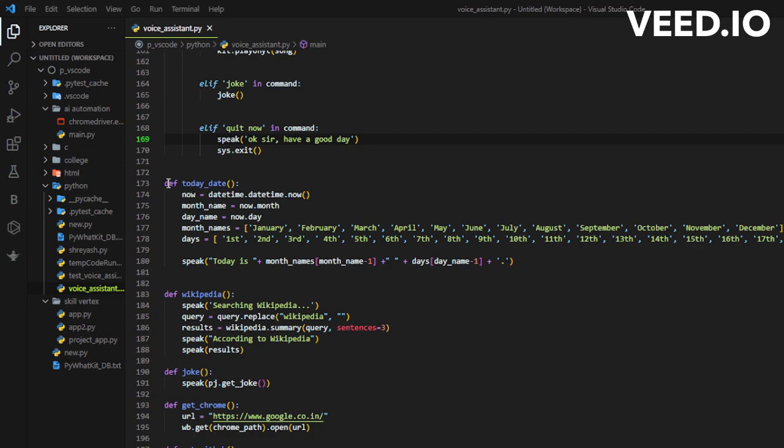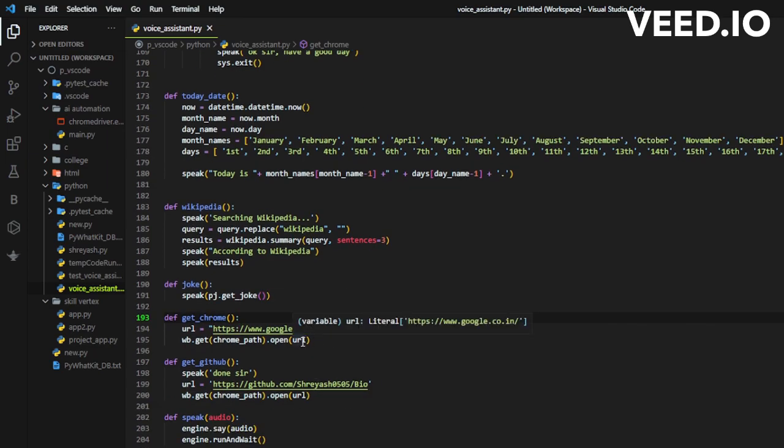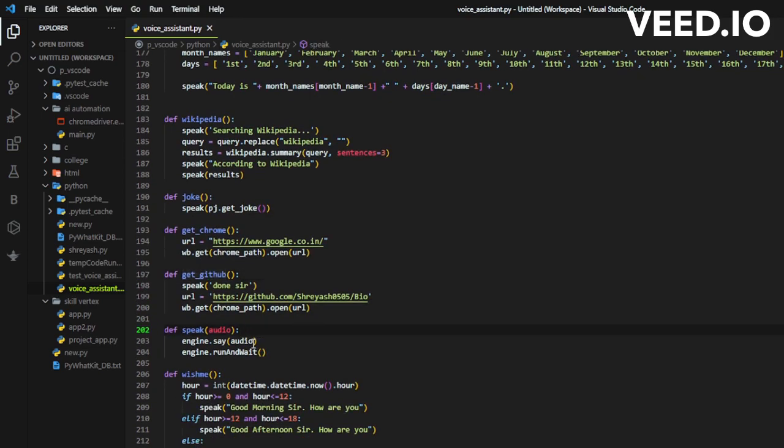So now the next function we have is today's date, which just gets the current date and time. Also the Wikipedia function, which is used to access information from Wikipedia. Then the joke function, to crack a random joke. This is a function to use Google Chrome for searching over the internet or accessing any other information like opening YouTube, etc. Then get GitHub to open our GitHub. Then the speak audio function. This function takes a string as an argument and converts it into speech using the pyttsx3 module.